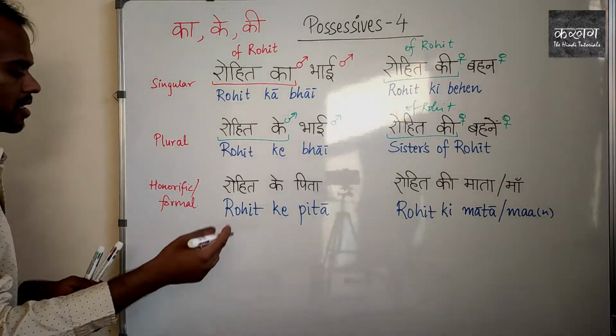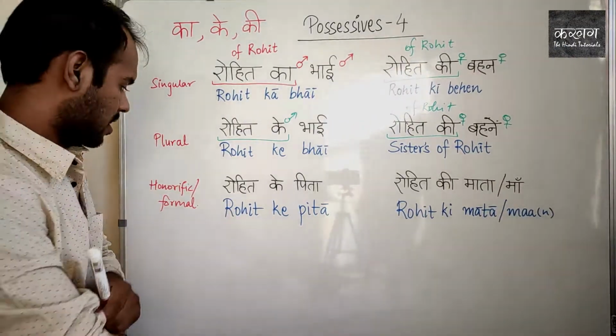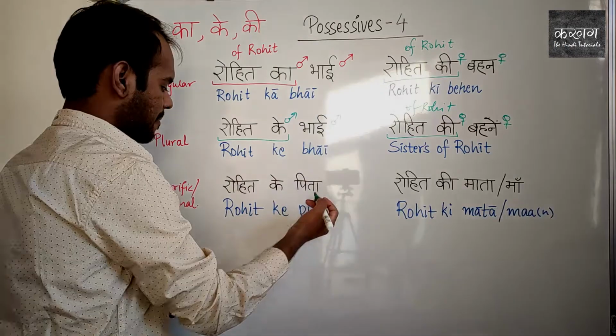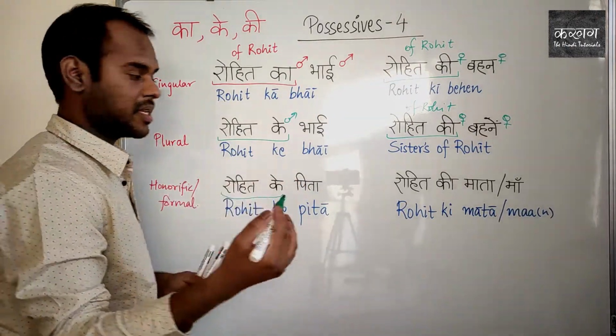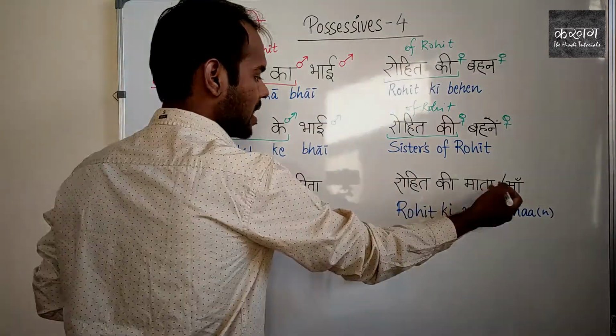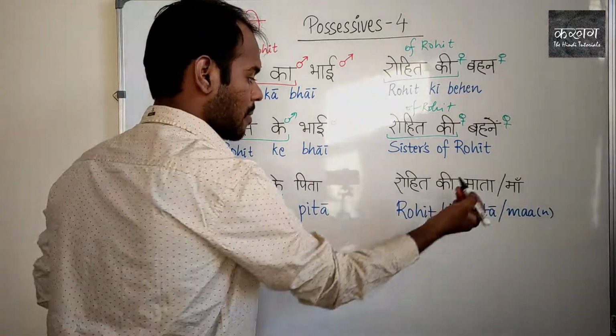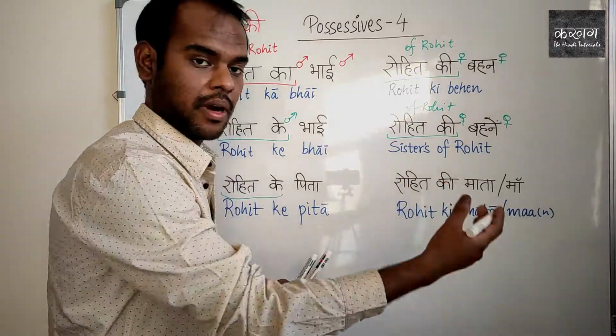An honorific, that is talking with respect, रोहित के पिता, father of रोहित. And for feminine, रोहित की माता और रोहित की माँ, mother of Rohit, Rohit's mother.